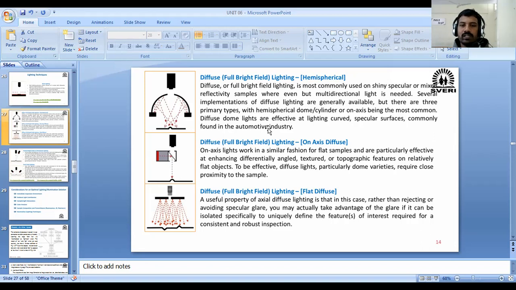Okay, next, diffused or the on-axis diffused light. Okay, on-axis diffused light, inside that you will find there is one axis. Along that axis you will find this one is the object, and here our light source is there. Okay, ह्या ठिकाणी एक light source आहे and one reflective plate I have attached.